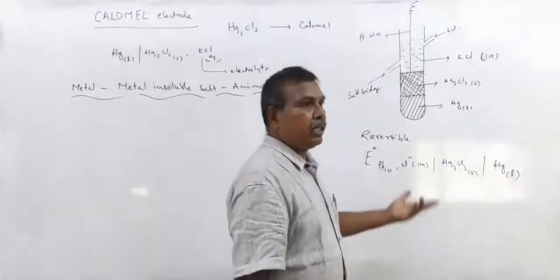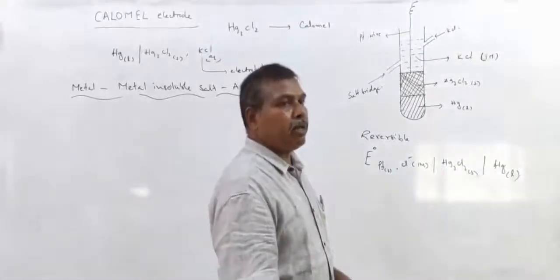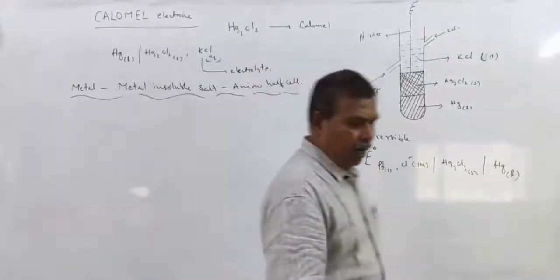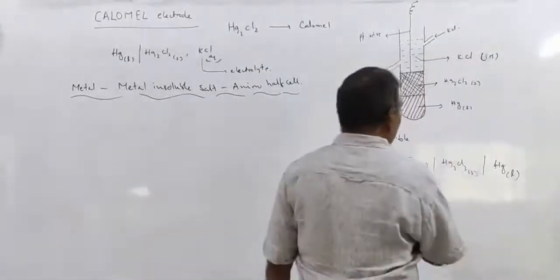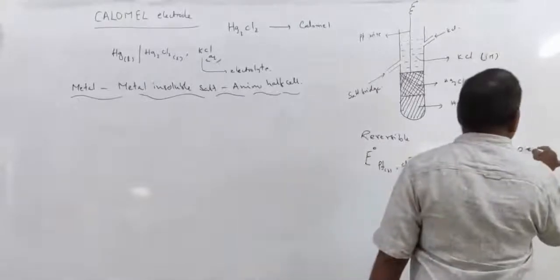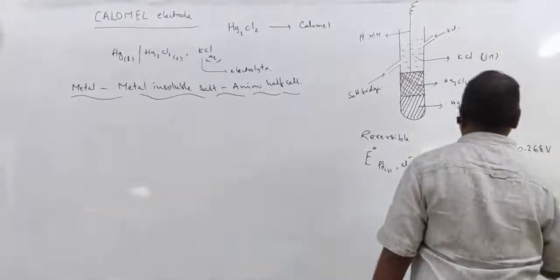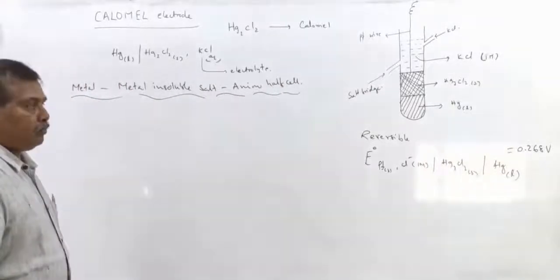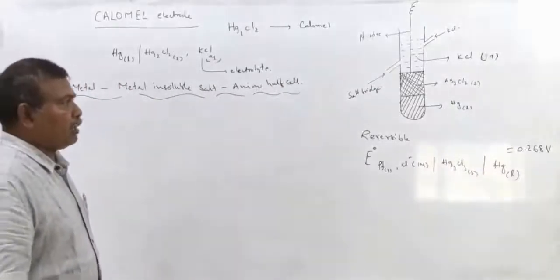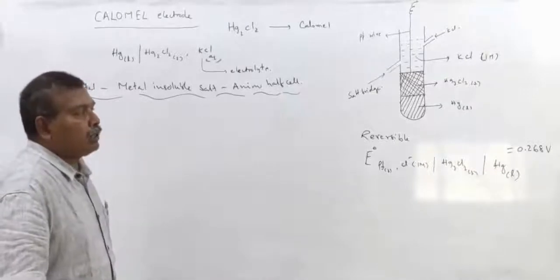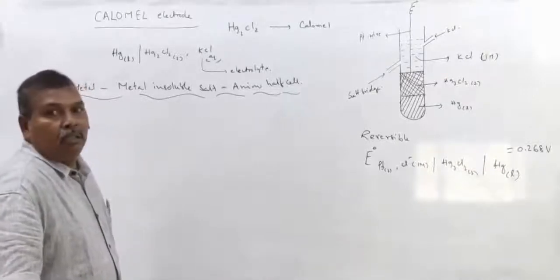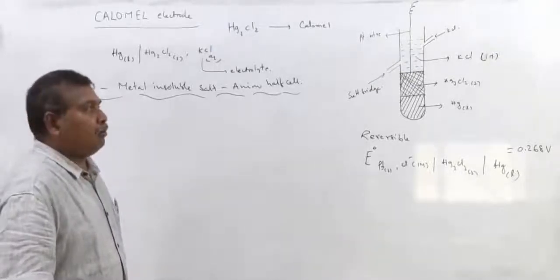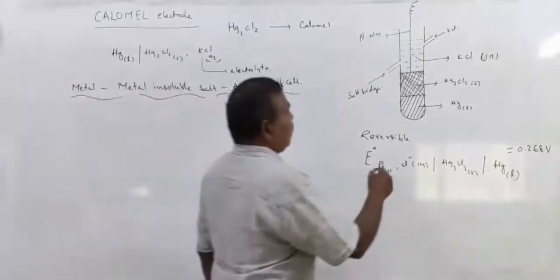At 1 molar concentration, 25 degrees Celsius, 1 atmosphere pressure, it is a standard half cell, and its electrode potential value is 0.268 volts. Nowadays, the calomel electrode is used as a reference electrode.